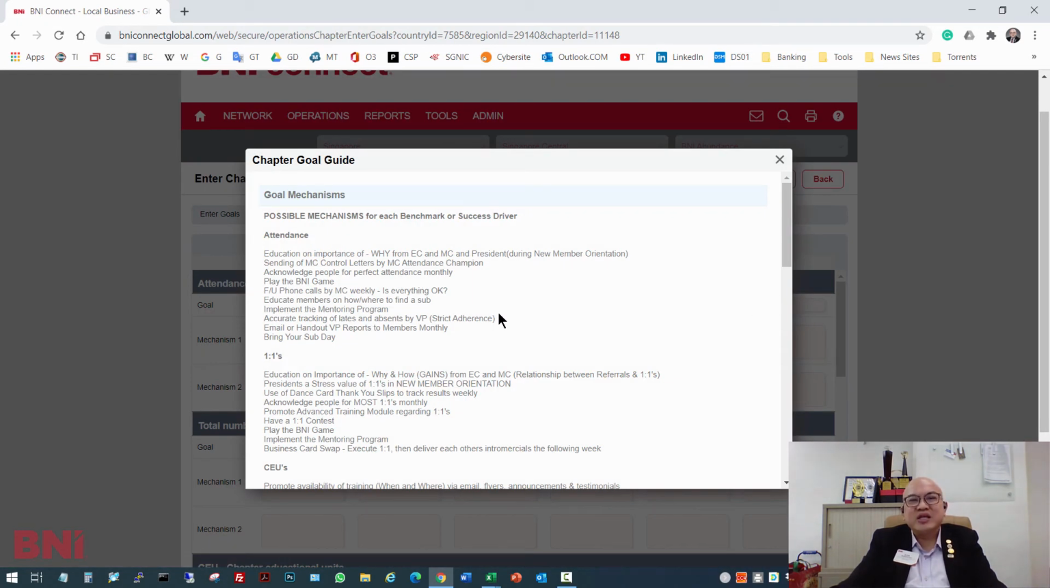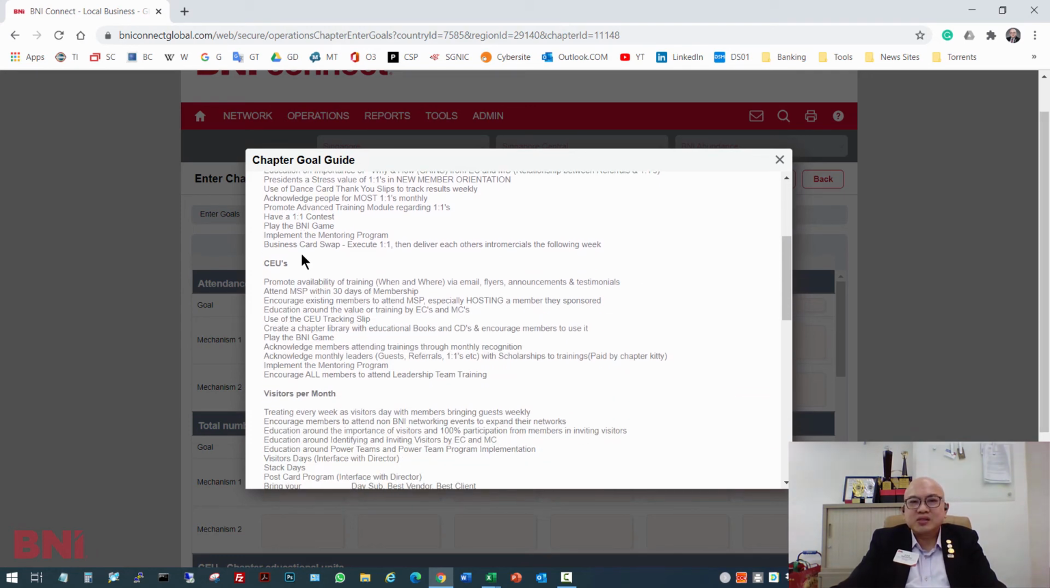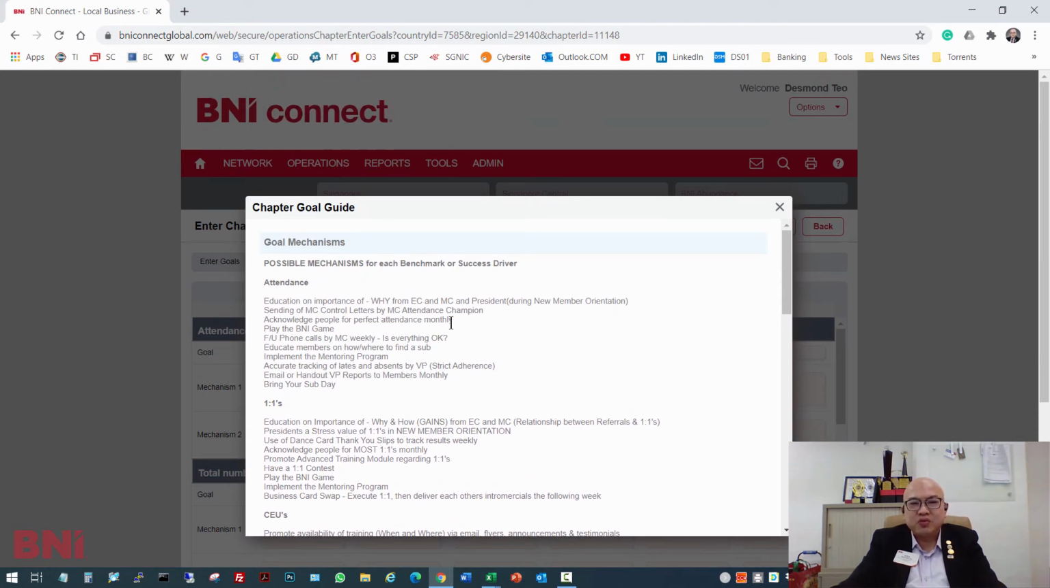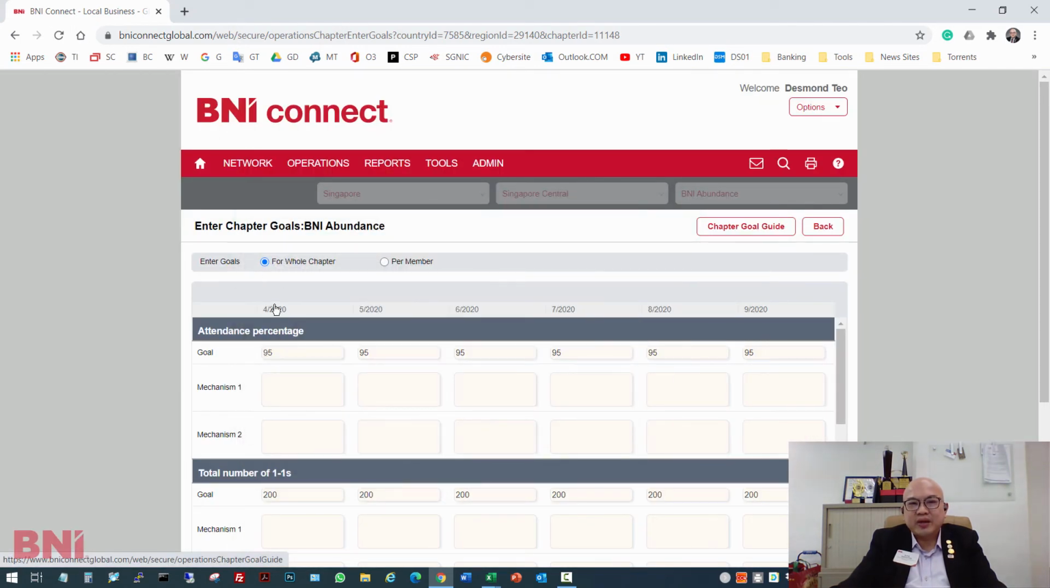From here, you can actually insert mechanisms that the chapter leadership team can use in order to improve the attendance, the one-to-ones, the CEUs, the visitors per month. So if we look at the list, I'm just going to choose a few and enter in. We can actually go for this, acknowledge people for perfect attendance. So I can do that, mechanism 1.